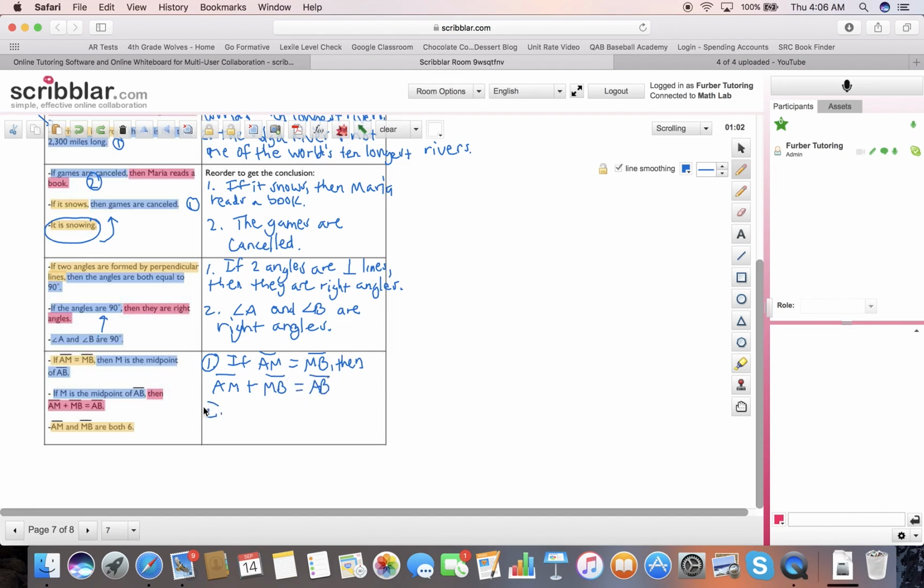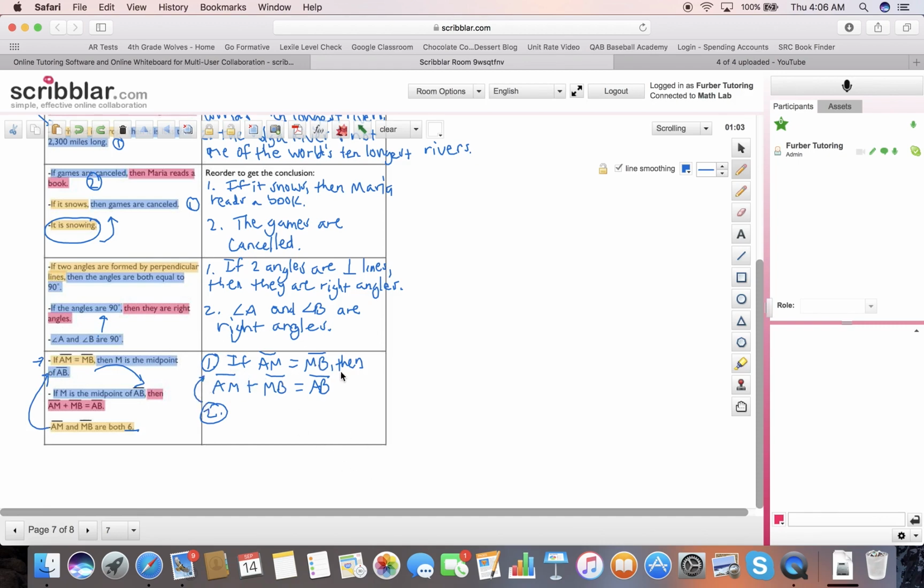Now look at the second statement. It's got a specific number. Segment AM and segment MB are both 6. So that matches with this. If AM and MB are both 6 and M is the midpoint. But what does the fact that M is the midpoint mean? Well, we already wrote over here, if AM equals MB, then AM plus MB equals AB. So I'm going to take this statement and plug it in here, but then it's going to lead me to the second statement anyway, so I might as well just plug it into the syllogism.